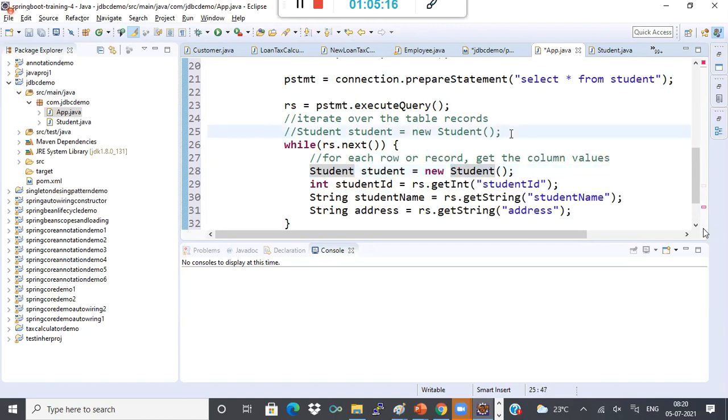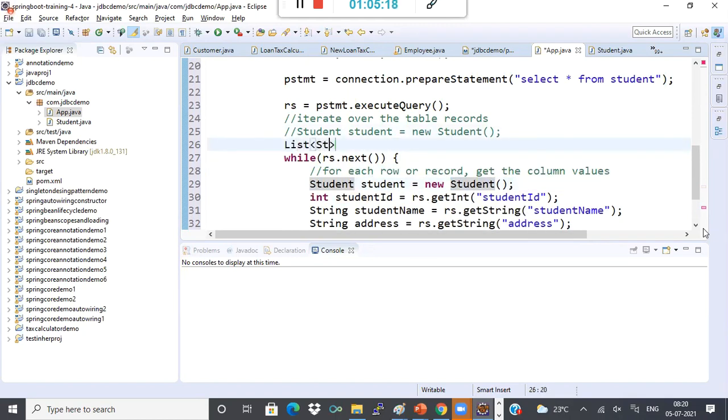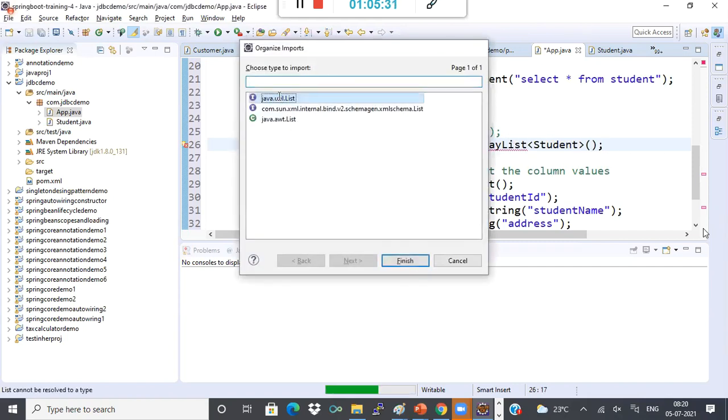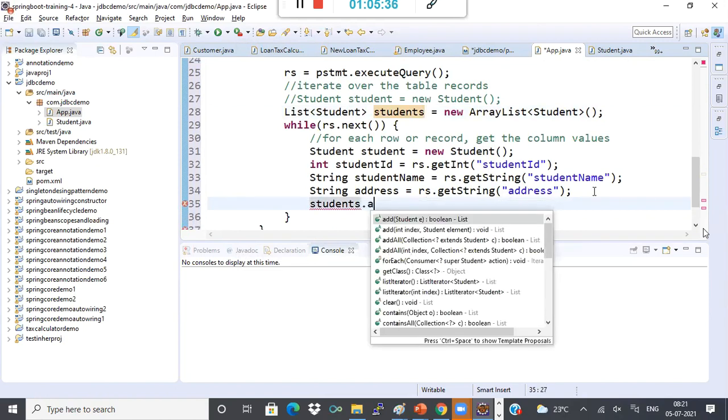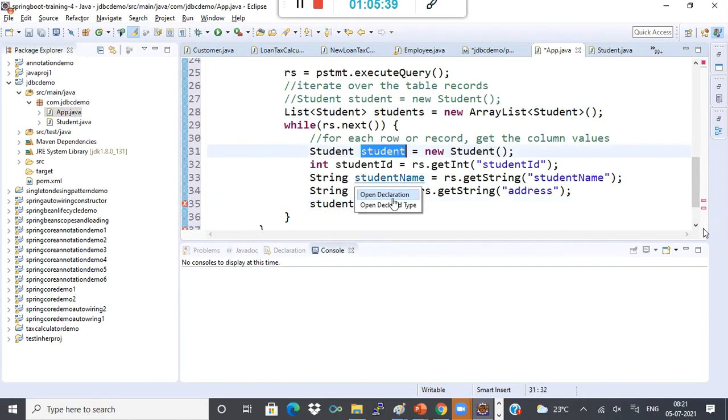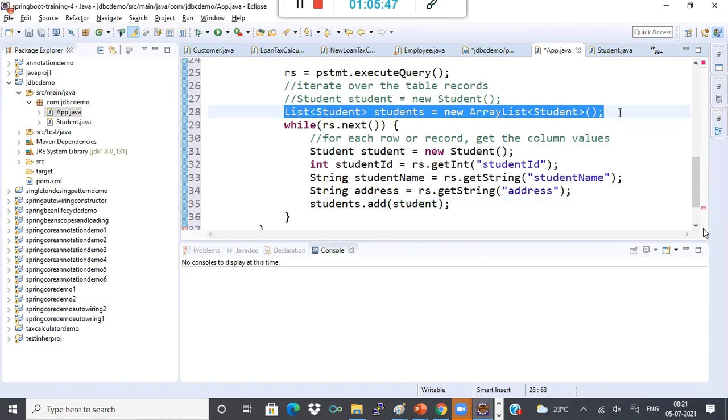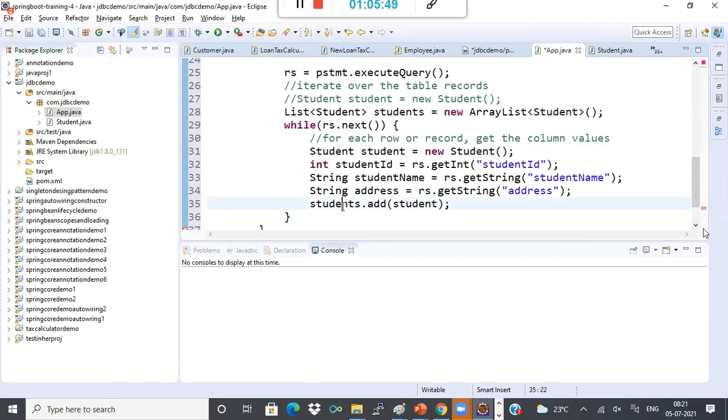Now what I do is, I create one array list here. List of student. Outside the loop, I create students equal to one array list that takes student objects. And I'll say students dot add, the student object to this. That means for each row I'm creating a student object and adding it to the list. I'm creating the array list outside the while loop, and inside the loop I'm adding each student object to it.